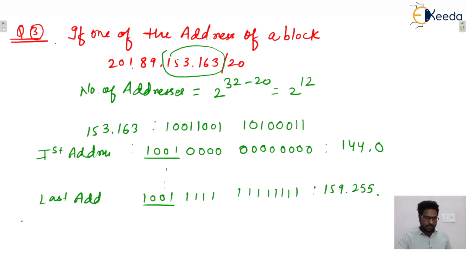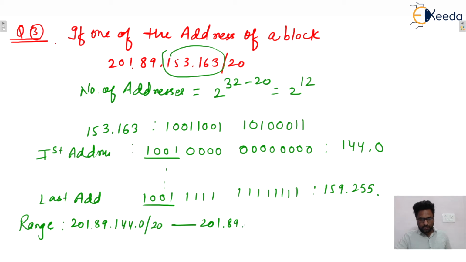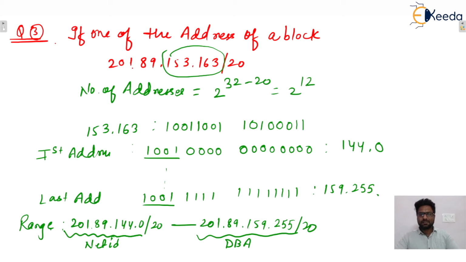So the range of the block will be from 201.89.144.0/20 to 201.89.159.255/20, where this one is the network ID, and the last one is the DBA, and in between all addresses will be hosts only.